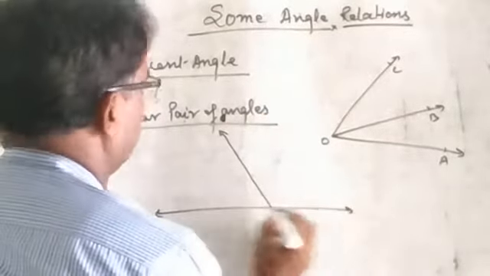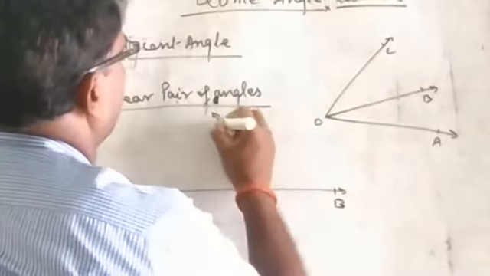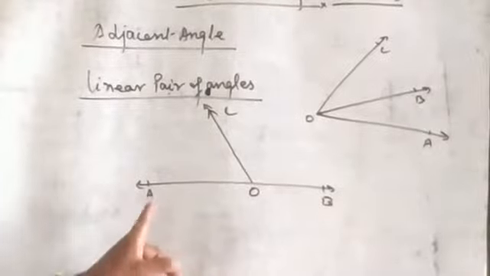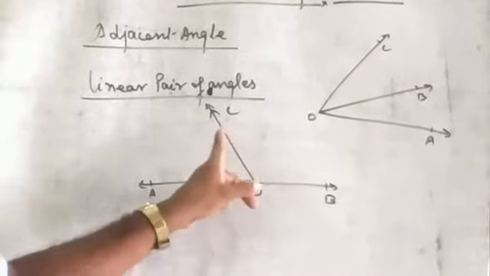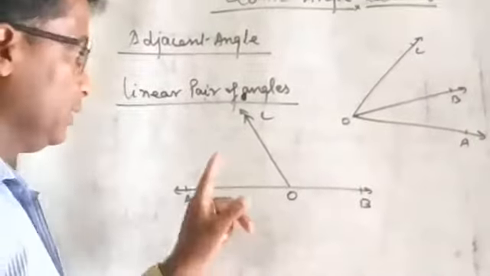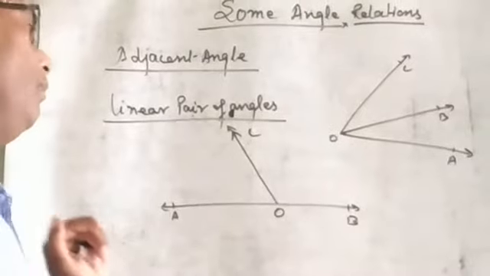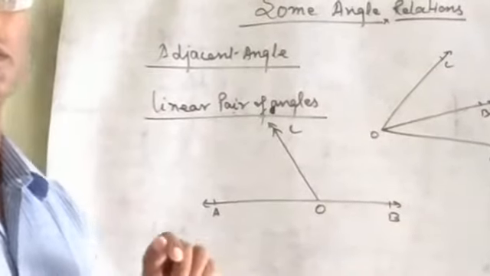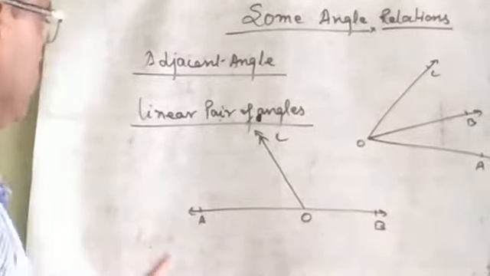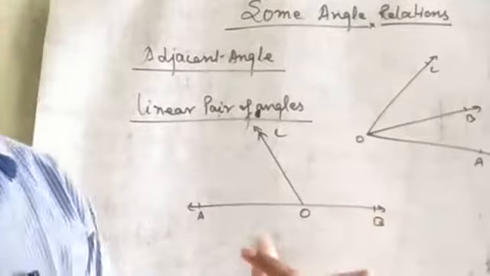You see here A, O, B and that is C. On only one side, angle AOC and angle BOC. These two angles are called a linear pair of angles or angles on a straight line, and the sum of these two angles is 180. Linear pair means the sum of angles is 180 degrees.